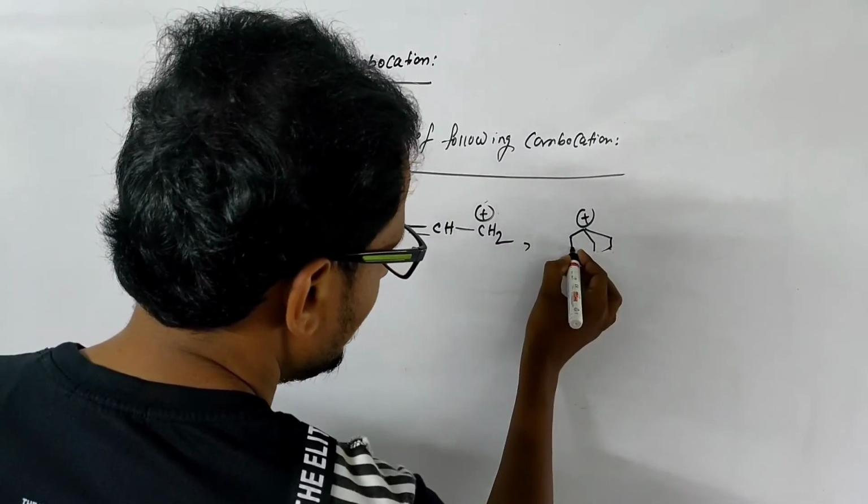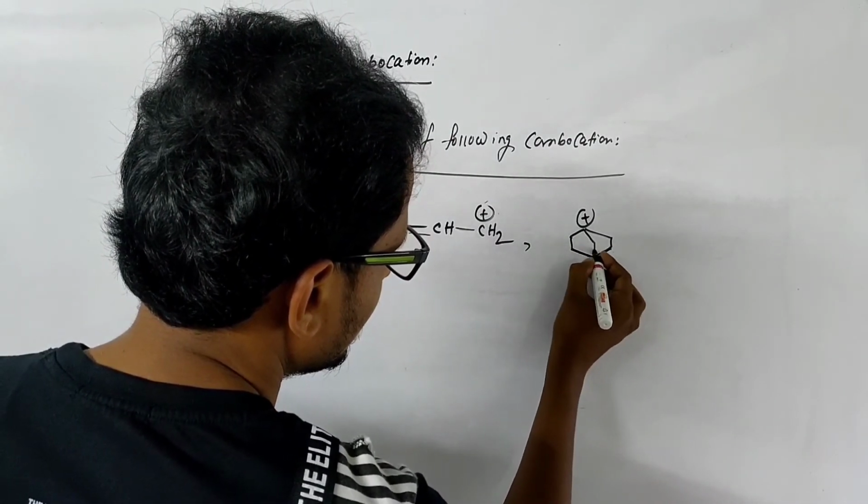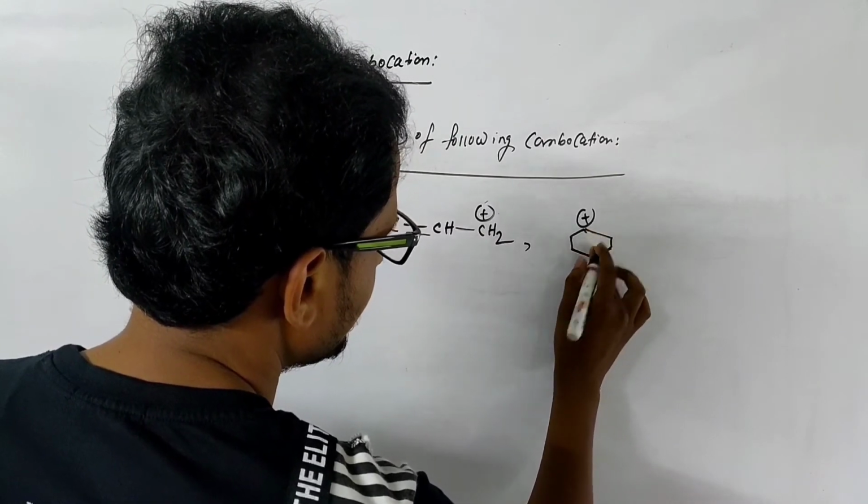So compare the stability of these carbocations.